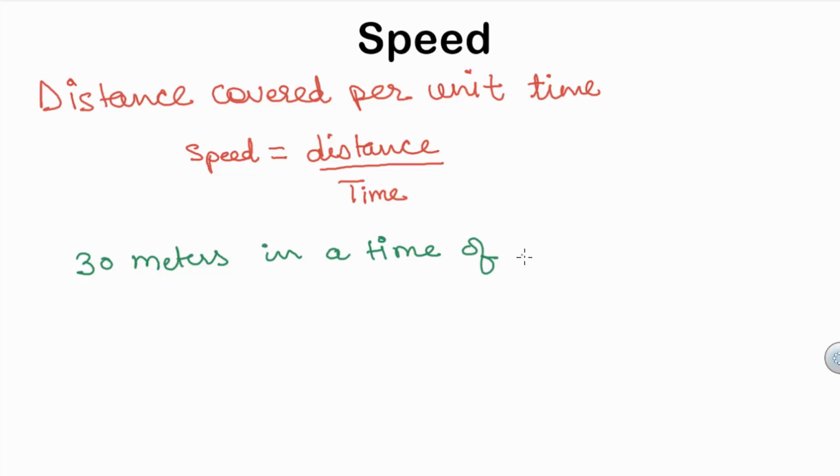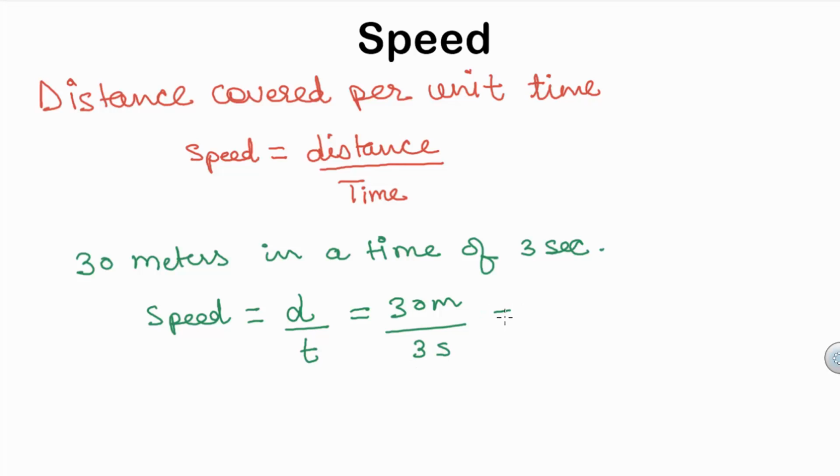To understand this concept further, let us consider a cyclist who covers 30 meters in a time of 3 seconds. Now the speed of this cyclist would be speed is equal to distance traveled divided by time taken to cover this distance, which is equal to 30 meter divided by 3 seconds. So the speed of the cyclist is 10 meter per second.